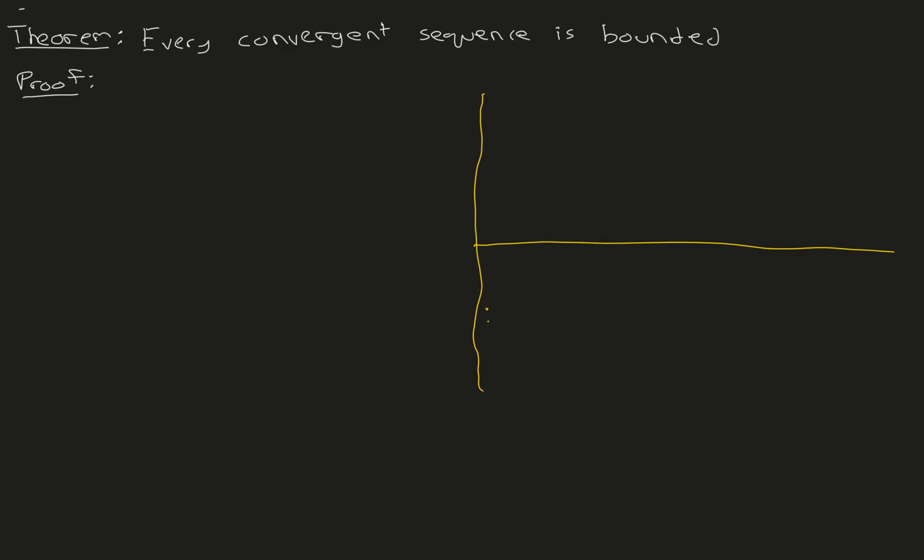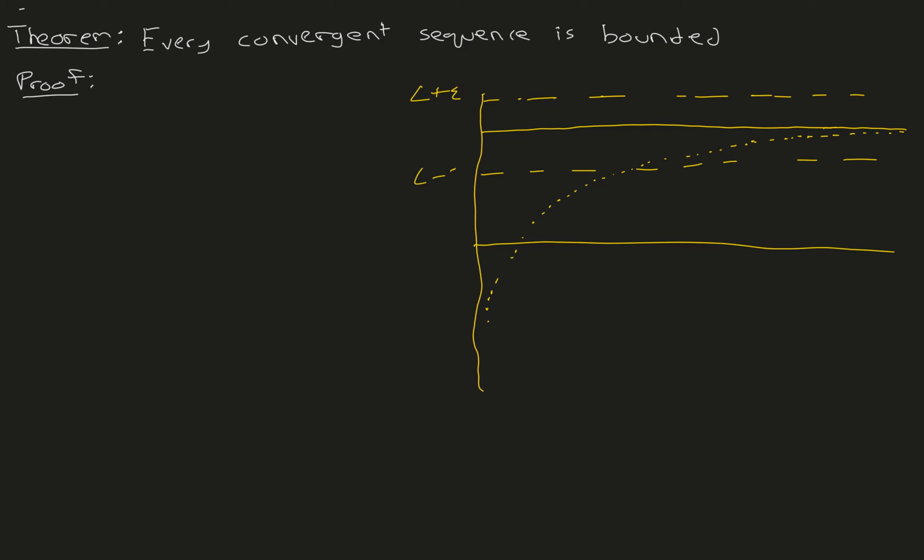We have a sequence right here that converges to the limit L. If it converges, it enters a tube, L plus epsilon and L minus epsilon, and it never leaves this tube. That's what convergence means. So that's L plus epsilon and L minus epsilon. We say a sequence converges if it eventually enters this tube and never leaves this tube.